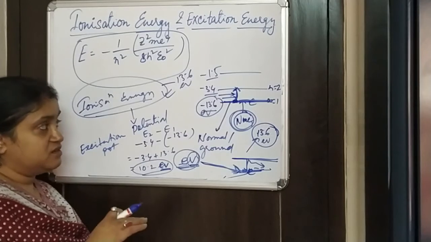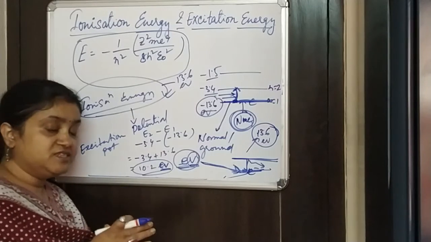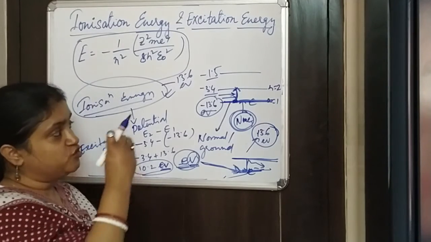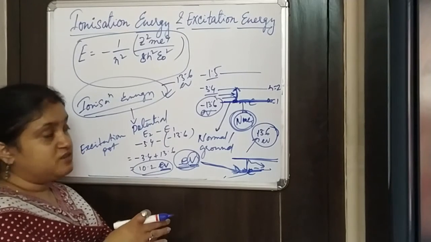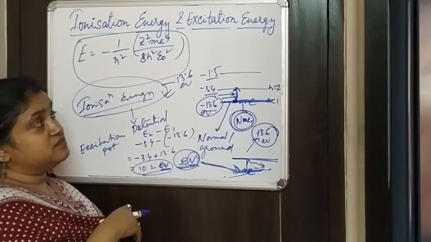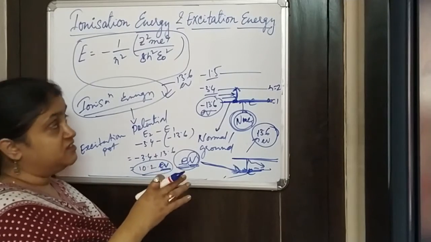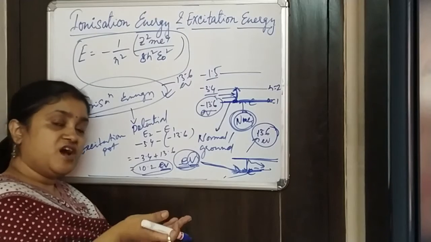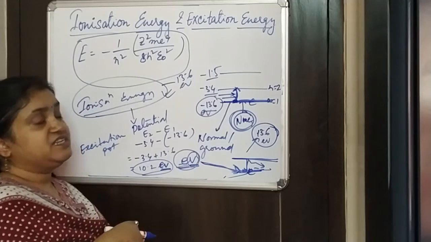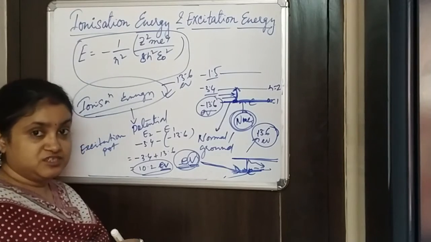So as we have learned about the kinetic energy of the electron inside the orbit and potential energy inside the orbit, there are two other very important concepts of energy that we are learning here. One is ionization energy or ionization potential, and the other is excitation energy or excitation potential.